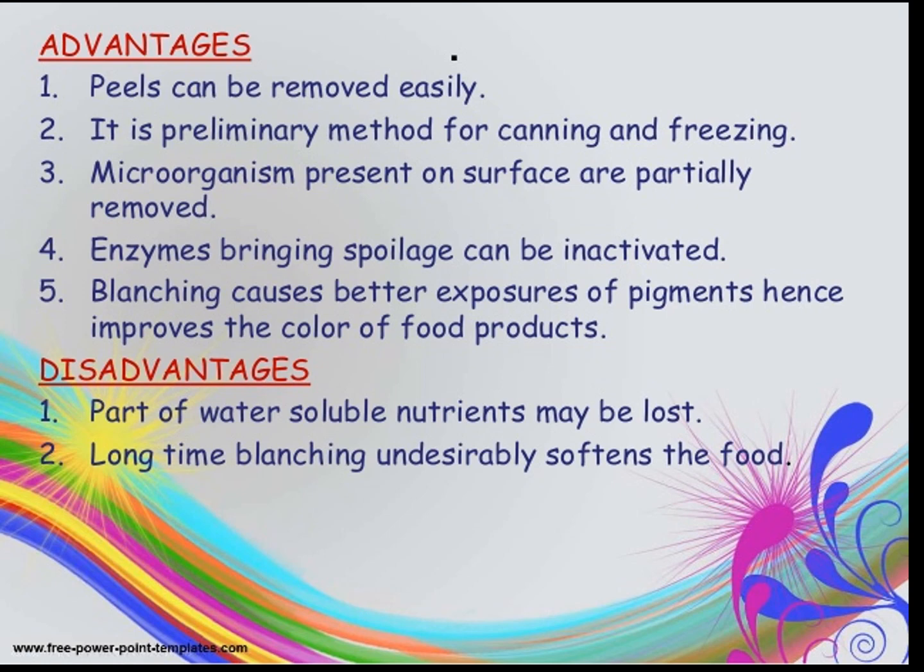It is a preliminary method for canning and freezing. For the purpose of canning, we blanch the fruits and vegetables before the canning and freezing. The microorganisms present on the surface are partially removed by this blanching method. Because the temperature of water is above 100 degrees Celsius, the microorganisms get discarded. The enzymes beginning spoilage can be inactivated due to the boiling temperature. Blanching causes better exposure of pigments, hence it improves the color of the food product.